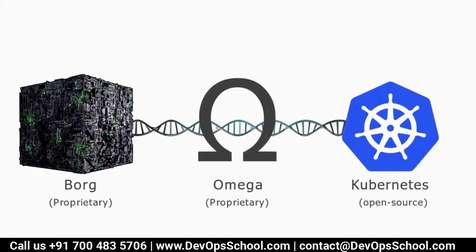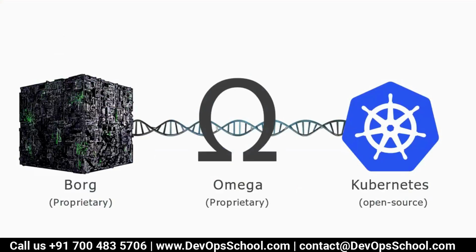Now where is it coming from? If you look at this image here, there is one product which is Borg, proprietary one, Omega, proprietary one, and Kubernetes, which is open source. And if you see the relationship between Borg, Omega, and Kubernetes, the DNA is matching. What I'm trying to say here is, Kubernetes is not an evolution of Borg and Omega, but the DNA is matching. Now you must be having a question in your mind, what is Borg and what is Omega?